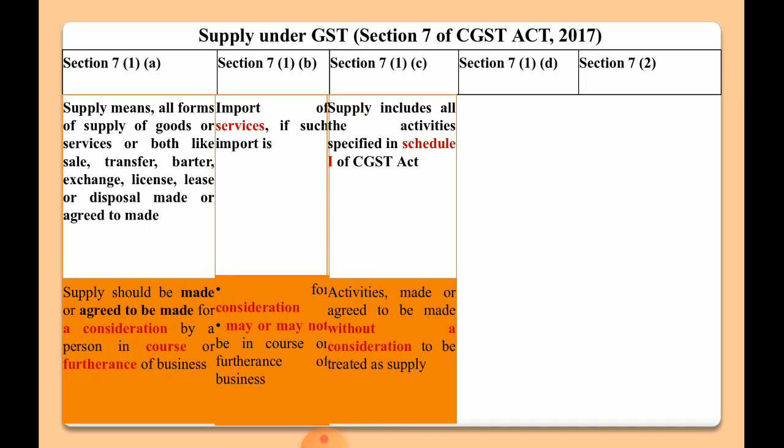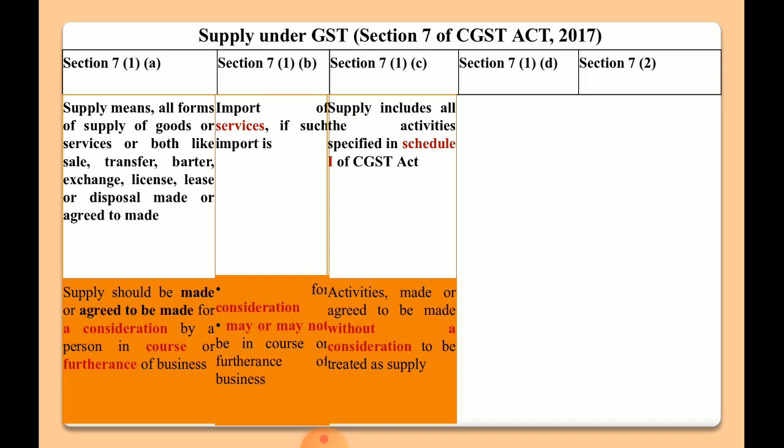whereas in case of section 7(1)(c), if we are doing some activities, even if without consideration, those activities will be included under the term supply. There are certain activities described in Schedule 1 of the CGST Act that we need to remember. If these activities are done without consideration, they will be liable to GST, but it should be done in course or furtherance of business.